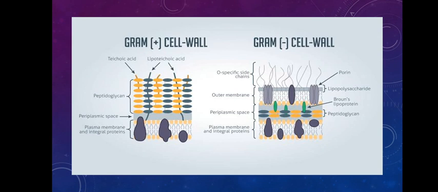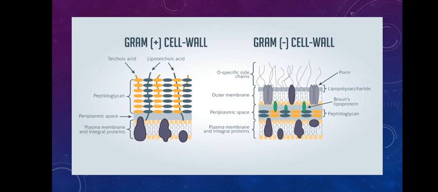After that, there was the cell wall, but it was thin, not as thick as that of gram-positive bacteria. So it was a thin cell wall, and after the cell wall, there was an extra layer that contained lipopolysaccharide. So the lipopolysaccharide outer layer is called the outer membrane. The outer membrane is more permeable than the cell wall. So this was the difference between the cell walls of both bacteria.